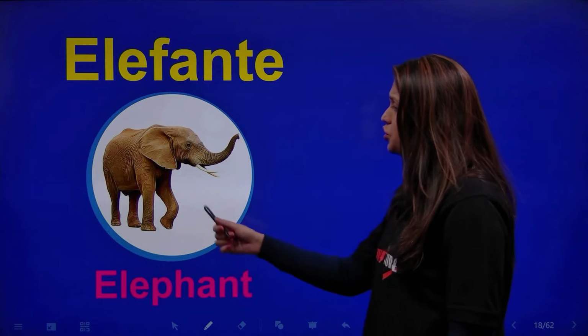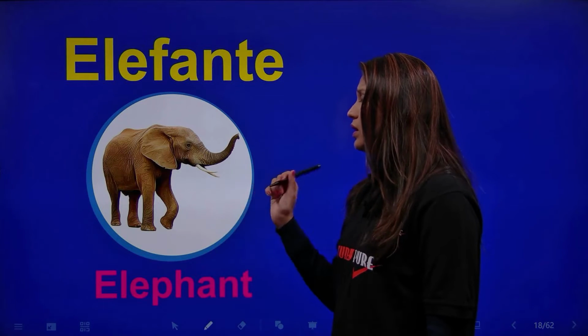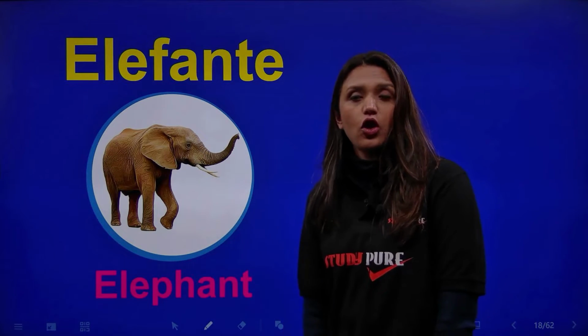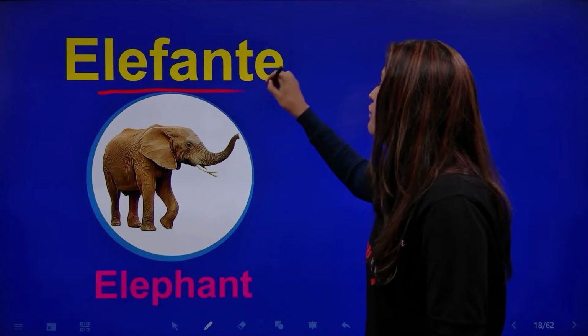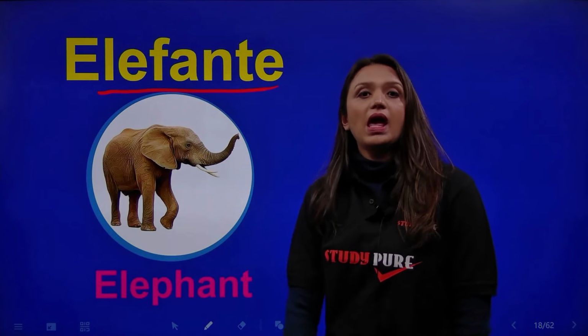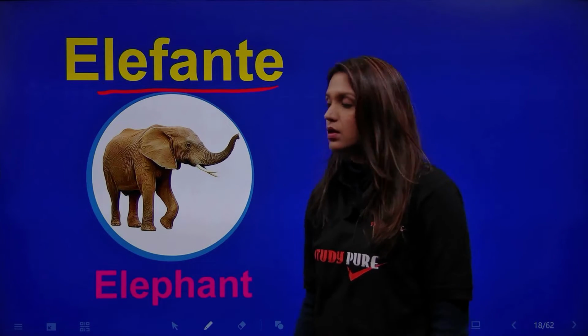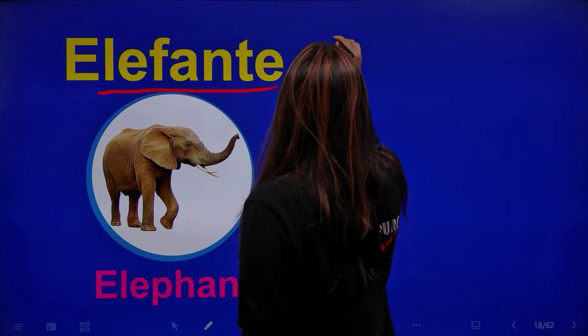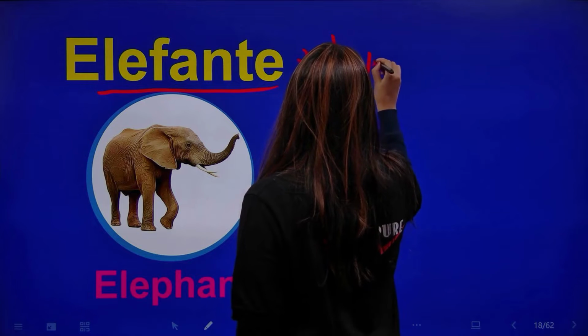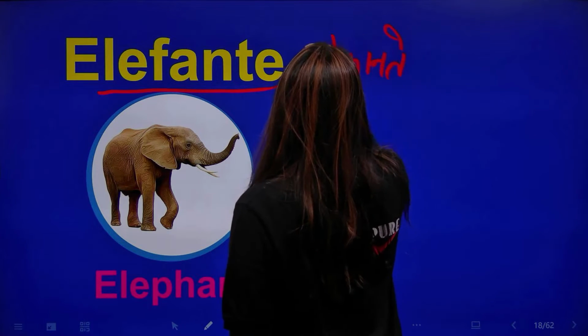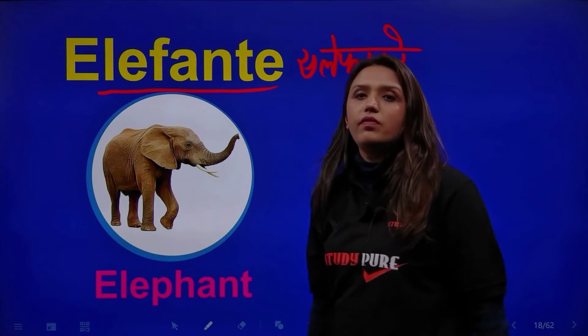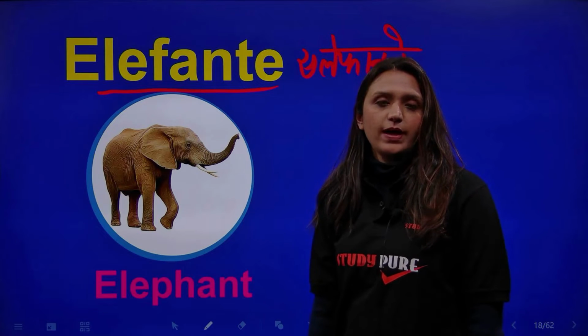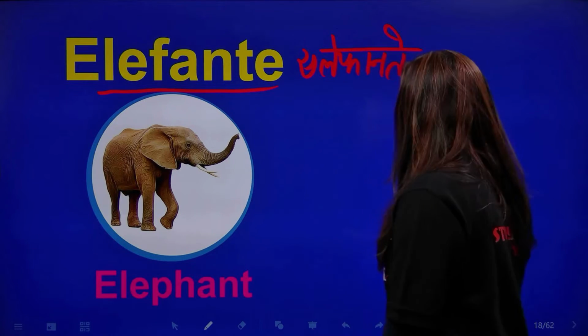Next is the cute but big elephant. An elephant is called elefante. Elefante. That's an elephant for you in Spanish.